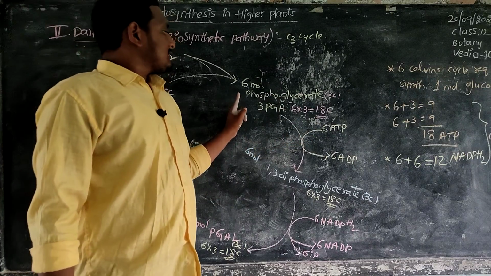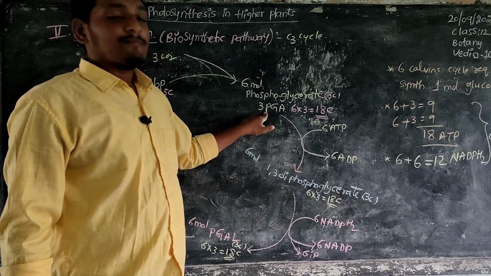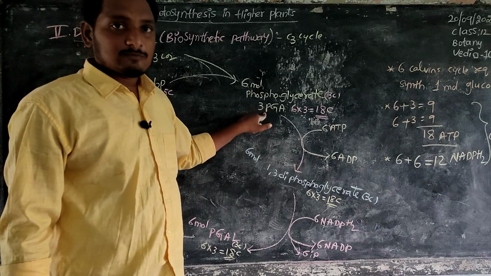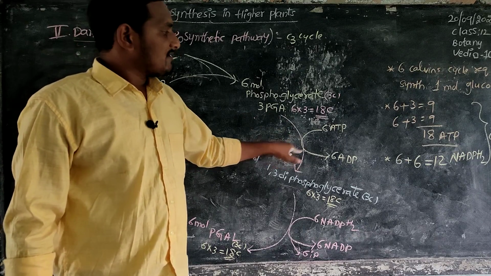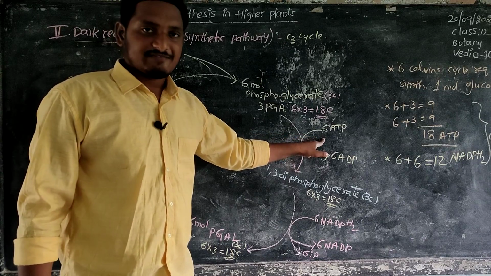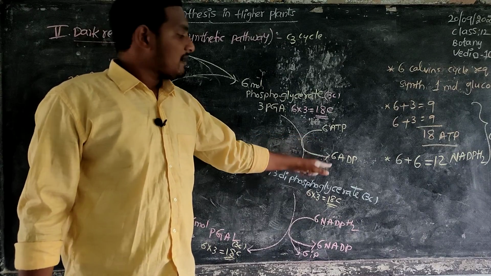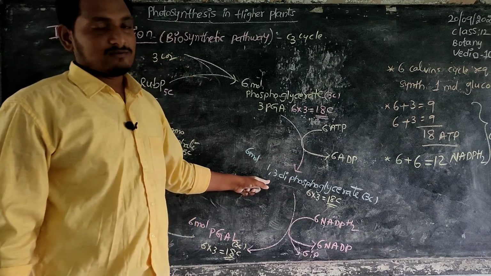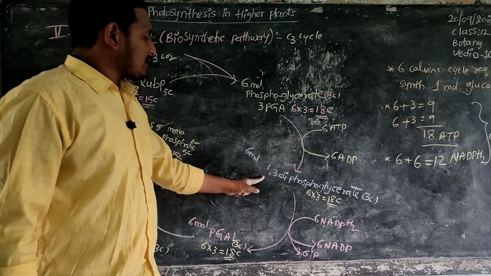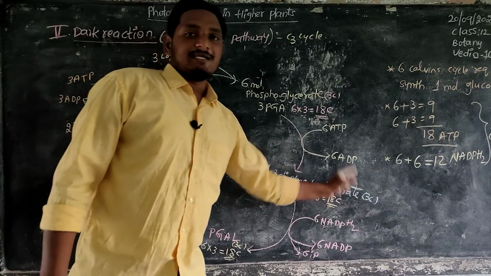Next, at the third carbon a phosphate is attached. That undergoes phosphorylation. For this phosphorylation 6 ATPs are required, and they are converted into 6 ADPs, forming the next product, 6 molecules of 1,3 diphosphoglycerate.